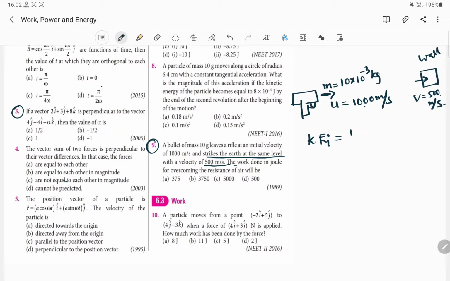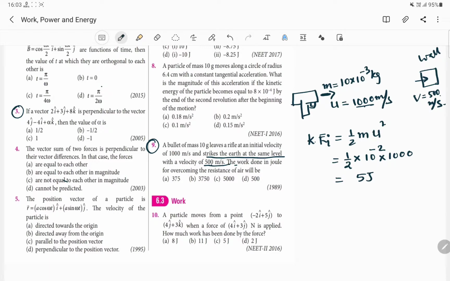The initial energy will be equal to half m u square, and if we calculate the value, this will be half into 10 to the power minus 2, because 10 into 10 to the power minus 3 will produce 10 to the power minus 2, into, what is the value of initial velocity? It will be 1000. So after simplification, we will have only 5 joule.